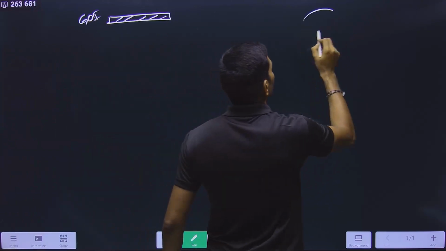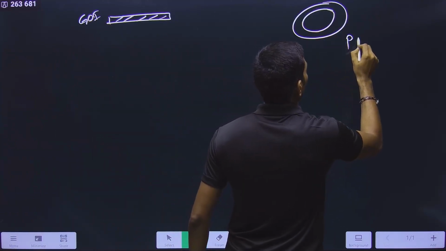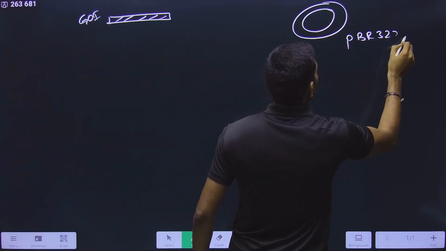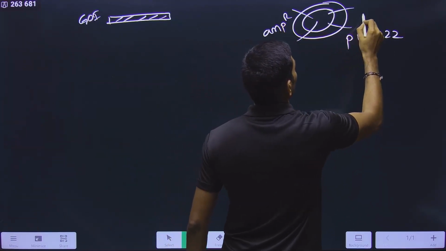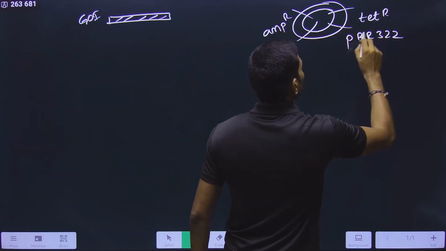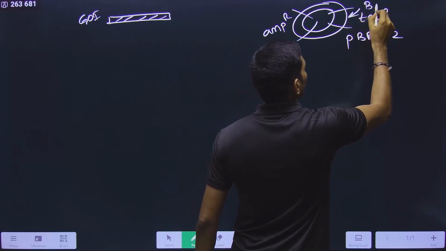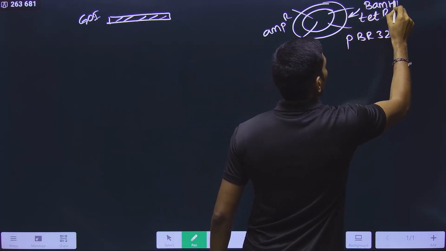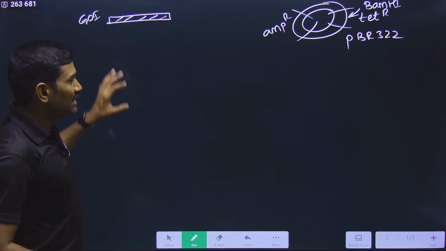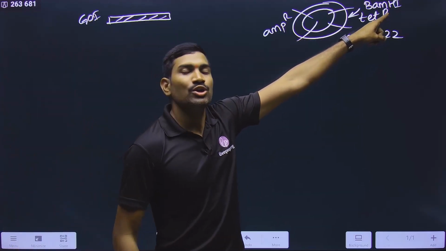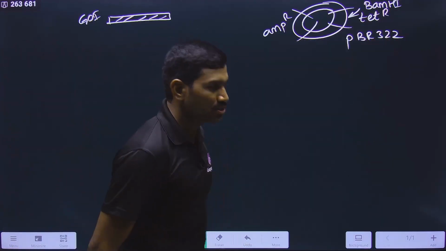On the other side we are taking pBR322, this is the pBR322 vector. And here it is having an ampicillin resistant gene, and also a tetracycline resistant gene. And within this tetracycline resistant gene, it is having the BamHI restriction endonuclease site. Clear? In the NCERT, they have given the explanation with respect to BamHI, so that's why I am also giving the explanation with respect to BamHI.